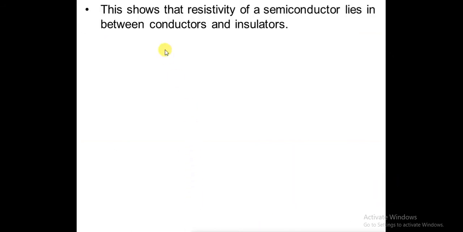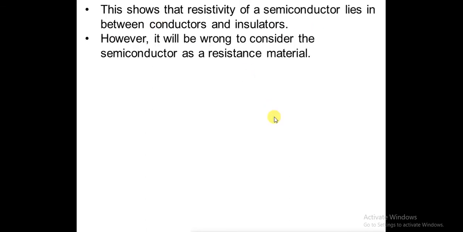This shows that the resistivity of a semiconductor lies between the conductors and insulators. But we cannot consider a semiconductor as a resistive material.